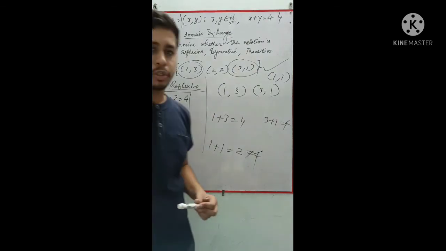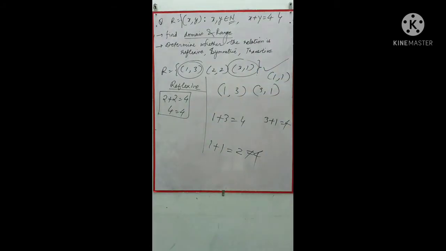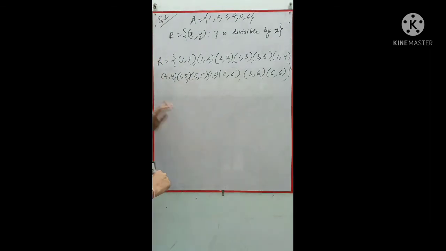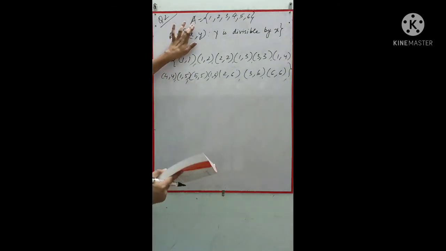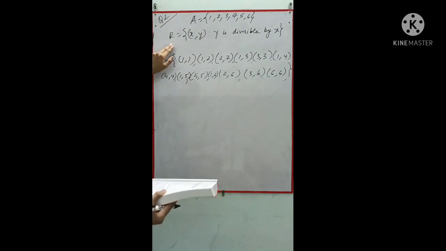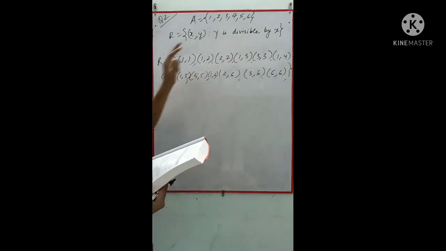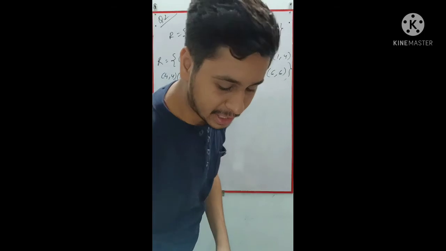So this is one short example for all of you. Okay, let's do some more questions. Here is the second question, which I am taking from the exercise. Let me read. If the relation R in the set A, where A is {1, 2, 3, 4, 5, 6}, is defined by the relation R, (x, y) such that y is divisible by x, then express R in roster form and also determine whether the relation is reflexive, transitive and symmetric or not.